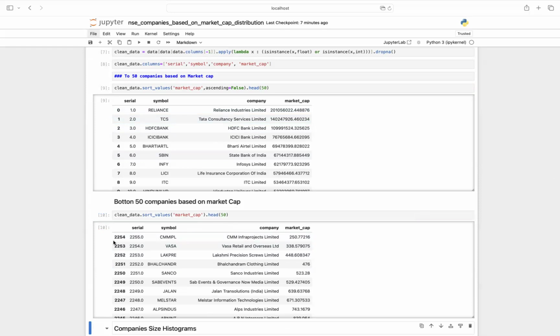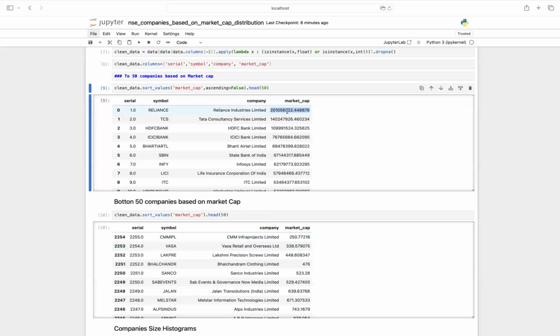Now you can see the bottom companies, the smallest one has a market cap of 250 lakhs. Okay, so the market cap provided in this file was in lakhs. So 250 lakhs means 2.5 crore or 25 million rupees. That is the smallest company, and the biggest one has a value that is quite big, even on the scale of lakhs.